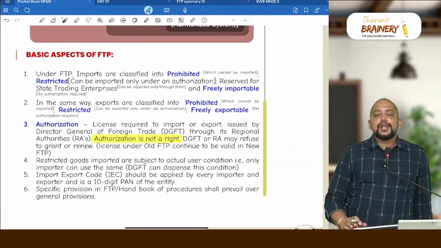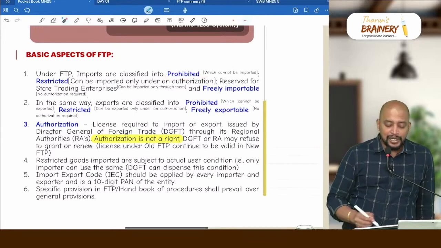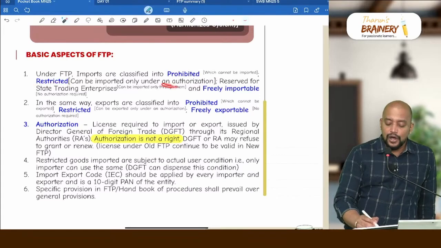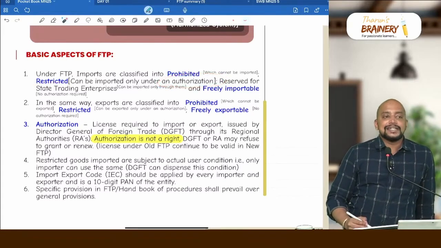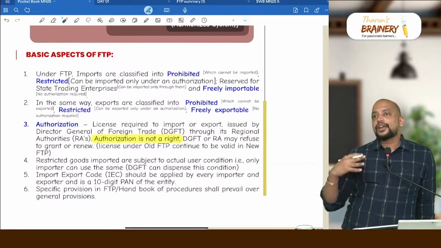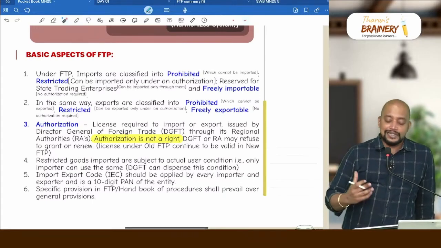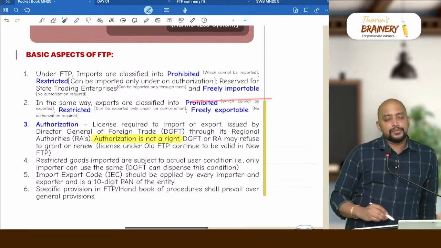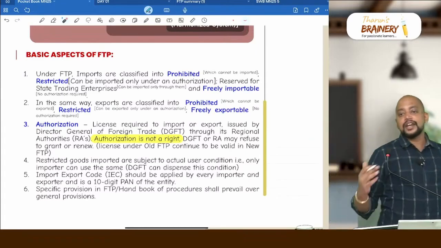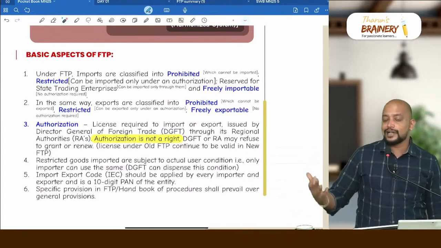Under foreign trade policy, imports are classified into 4. Prohibited. Prohibited means which cannot be imported. Restricted, can be imported, but we need a license called authorization. And reserved for STEs, State Trading Enterprises, meaning only they can import. Example, the Food Corporation of India can only import food related goods. IOC can only import oil, petroleum products, etc. Then freely importable means anyone can import. Freely importable does not mean no need to pay customs duty. Any person can import, but no need of license. But depending upon the product, we need to pay the customs duty or it is exempted.